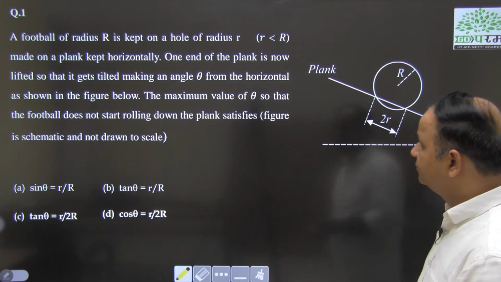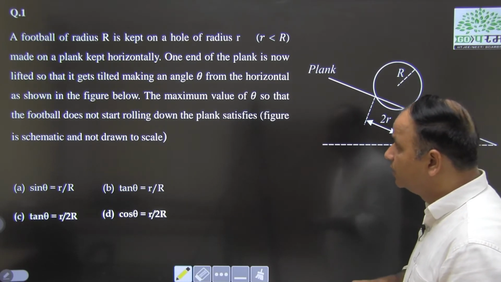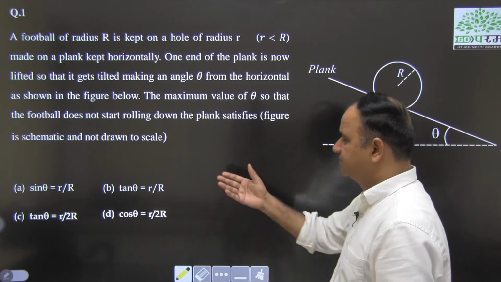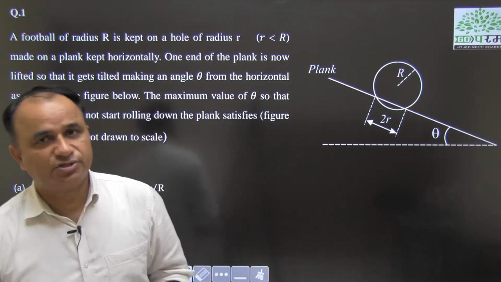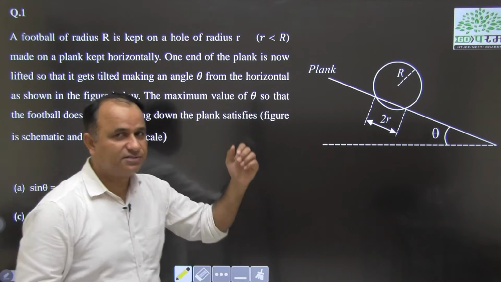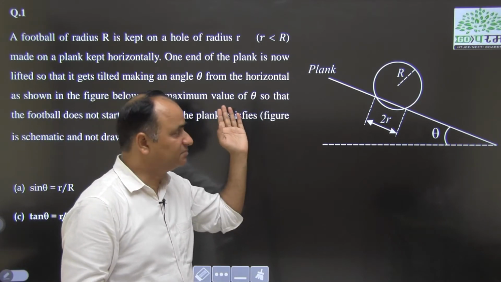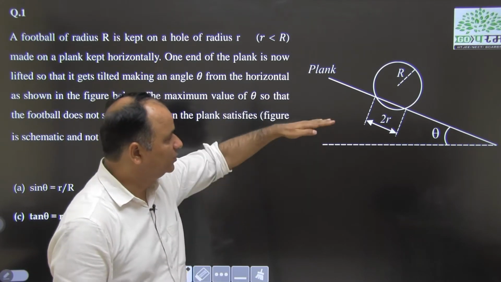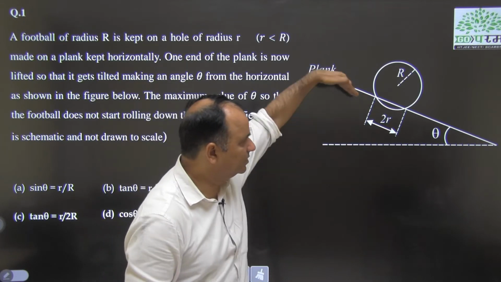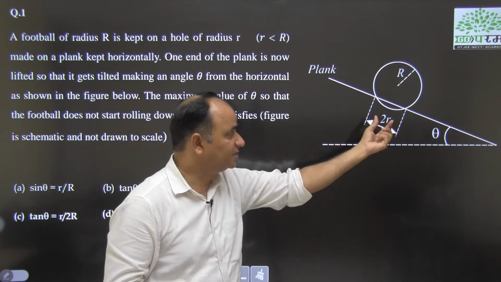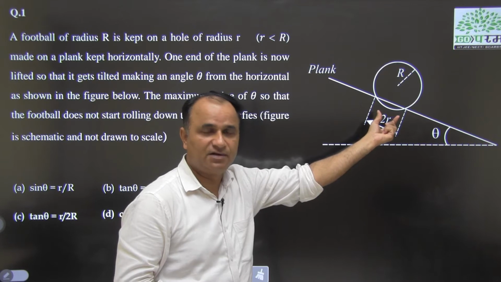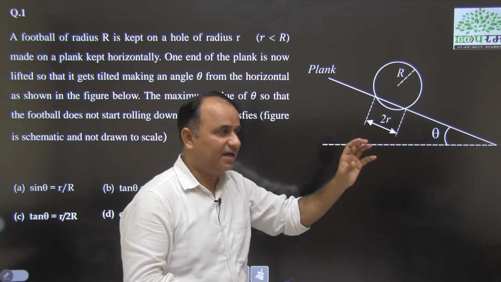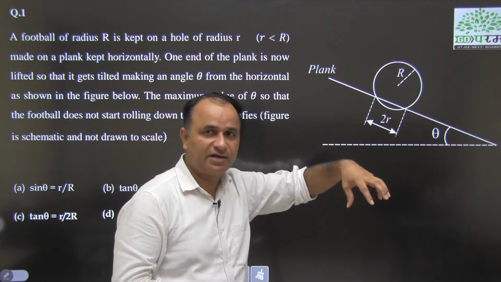The maximum value of theta, so that the football does not start rolling down the plank, satisfies which of the following options. So, this is the question. Here in this figure, this text is being elaborated. You can see first this plane was horizontal, there is a hole of diameter 2r, that is radius is r, and a football of radius capital R is kept on that hole.